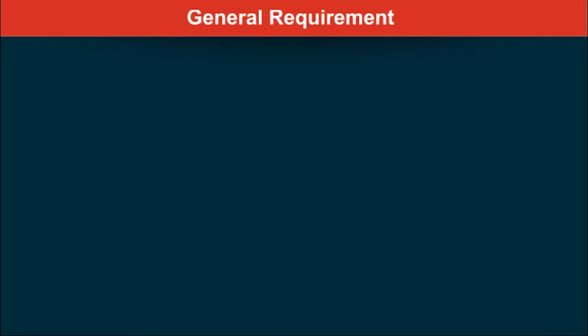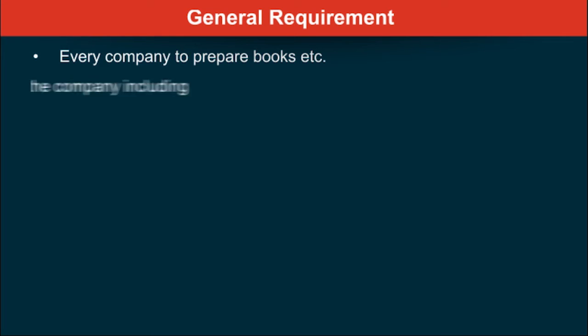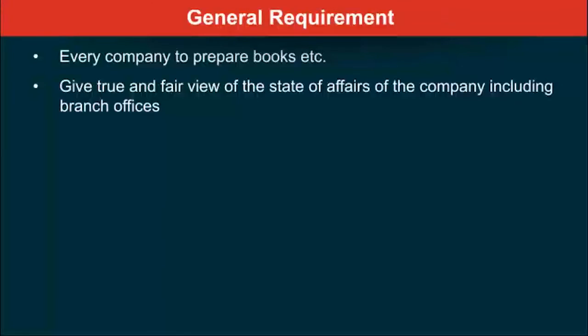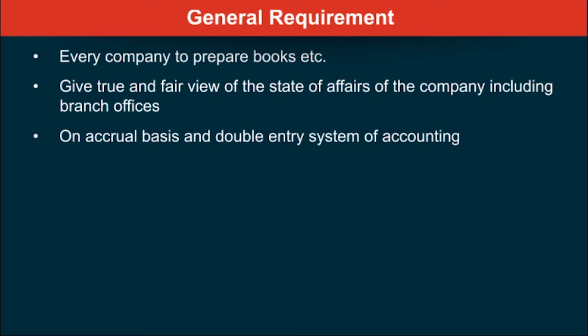What is the general requirement? General requirement is that every company has to prepare books and certain other documents as specified. Why it is required? Because it is what is required in that books. It has to give a true and fair view of the state of affairs of the company, including that of its branch offices. What is the basis? Accrual basis and double entry system of accounting. Cash basis or single entry is not allowed.